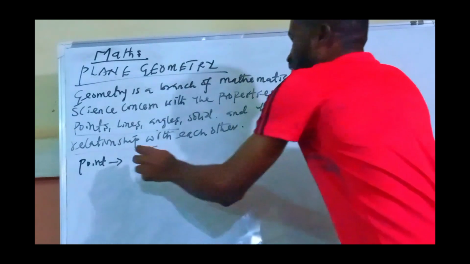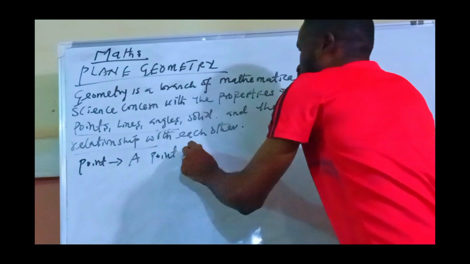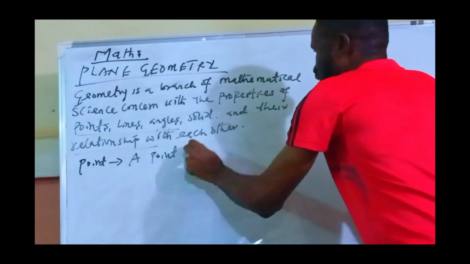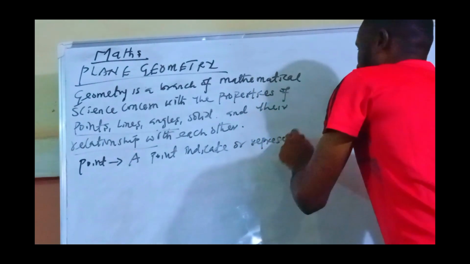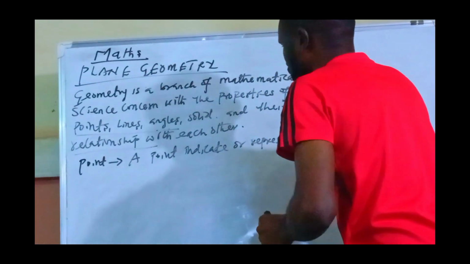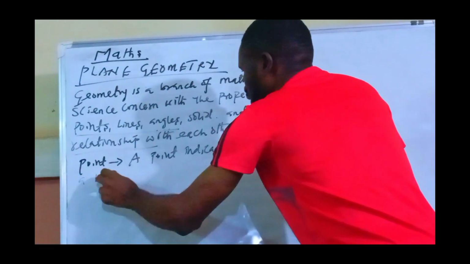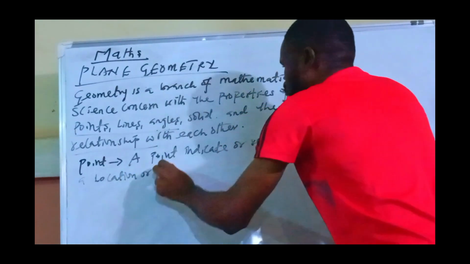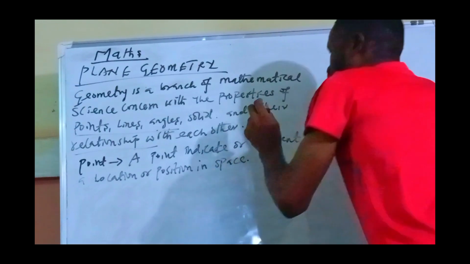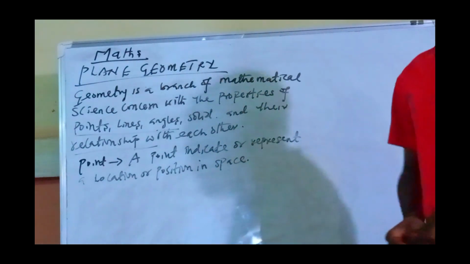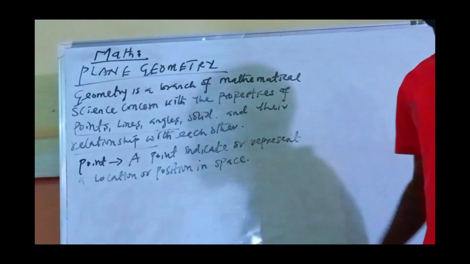A point indicates or represents a location or position in space.